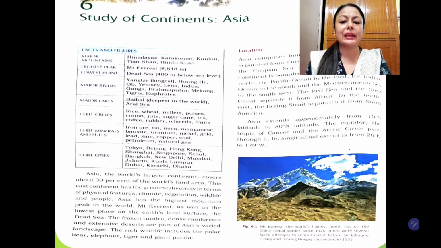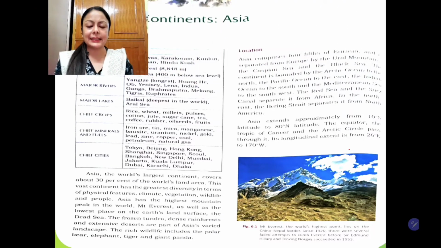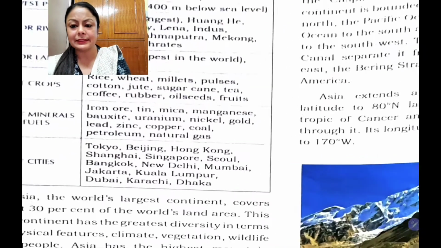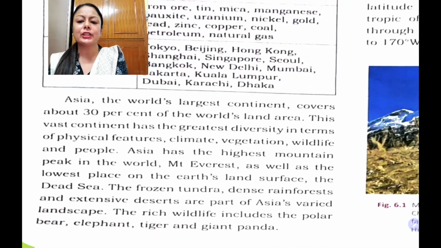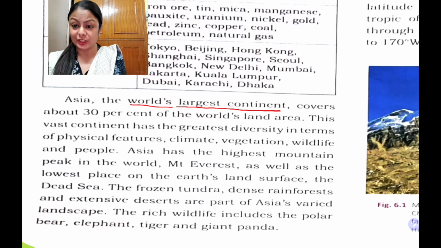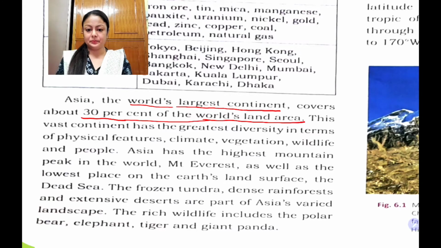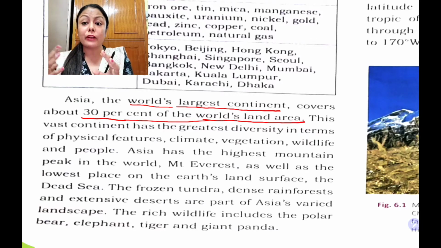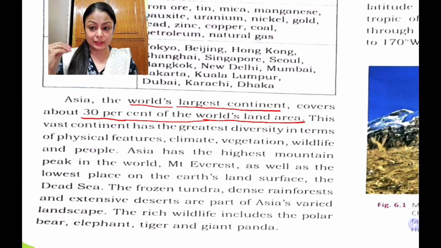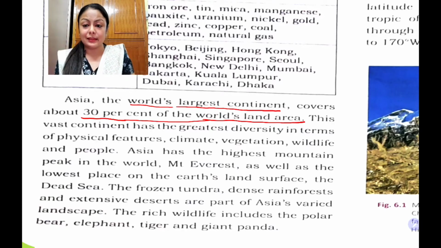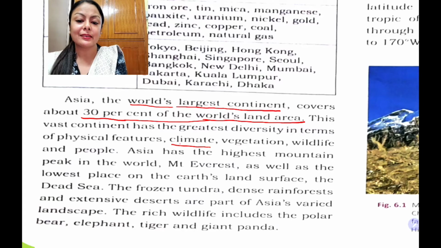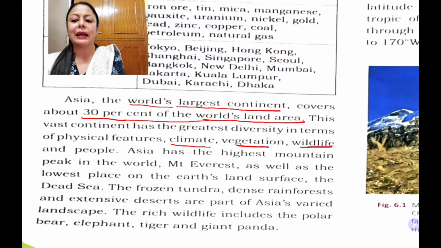Students, here we come to chapter 6, continents. We will study about the continents, and first we learn about Asia. Let's zoom in and see the content. Asia is the world's largest continent, and how much area does it cover? Children, I have told you 30% of the total world's land area. Now children, this continent has a lot of diversity. What do you mean by diversity? Diversity means a lot of variety. Variety in climate, vegetation, wildlife and people.